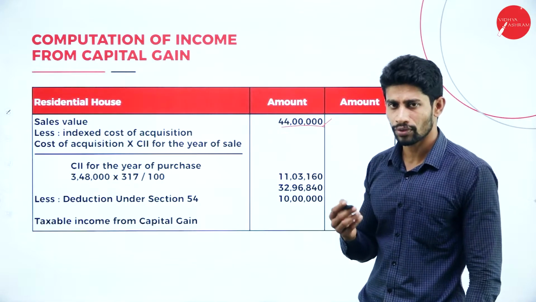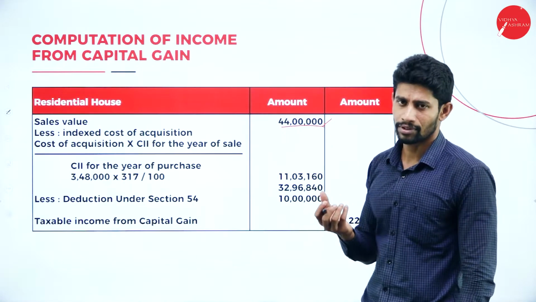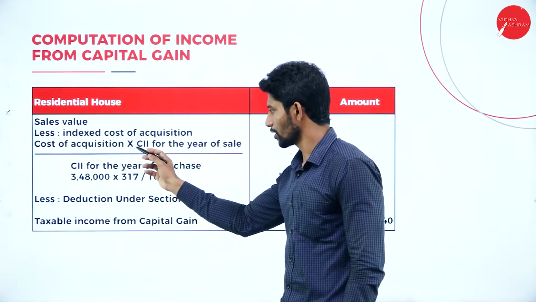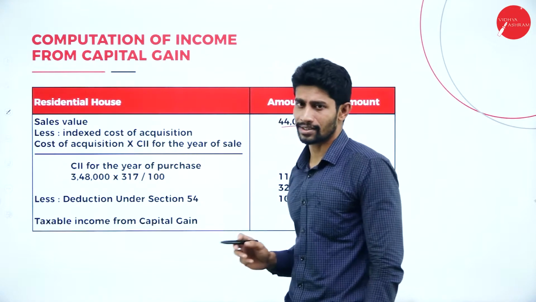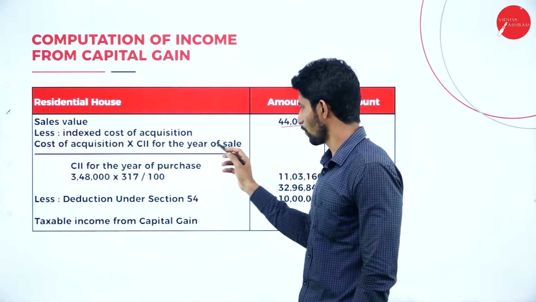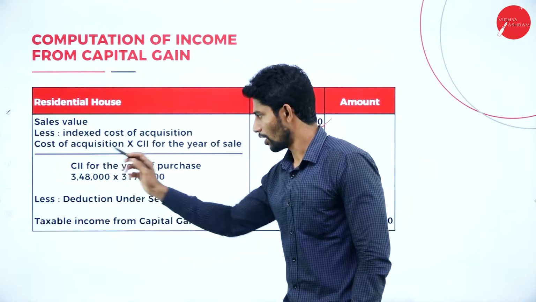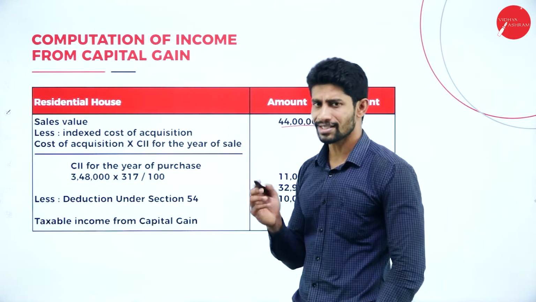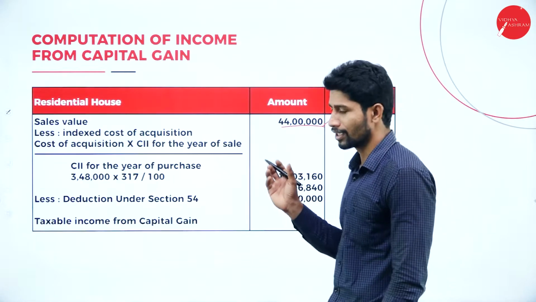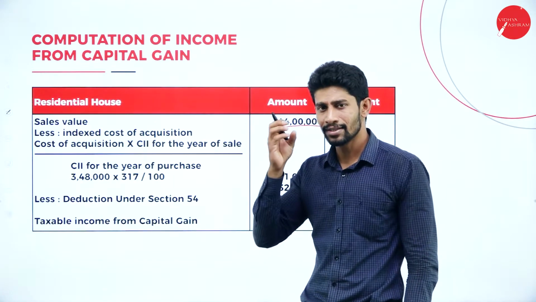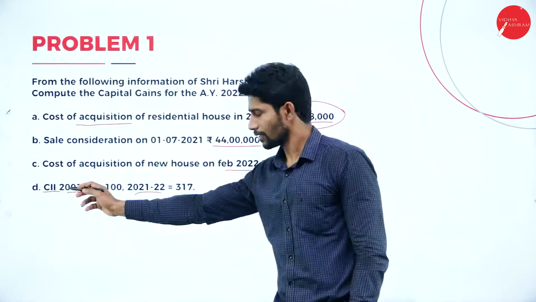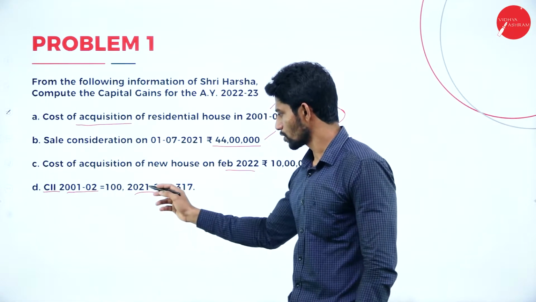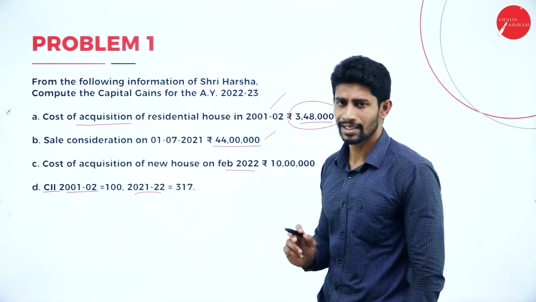To get the indexed cost of acquisition, we have a formula. What is that formula? Cost of acquisition into cost of inflation index, that is CII, for the year of sale divided by cost of inflation index for the year of purchase. It is very simple. You need not worry about that formula. It may look very lengthy, but it is very easy to solve the problem. Here CII for the year 2001-2002 is 100, and for 2021-2022 is 317.